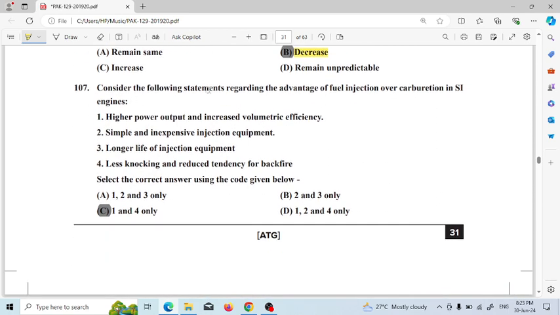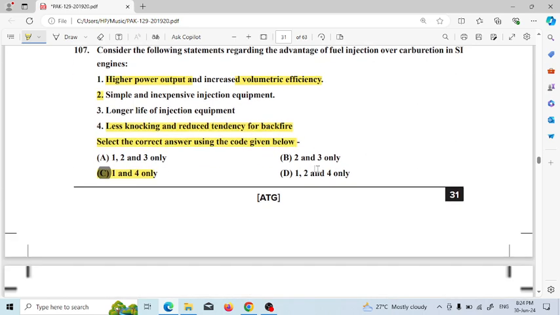Consider the following statements regarding the advantages of fuel injection over a carburetor in an SI engine. Higher power output and increased volumetric efficiency: this is right. Simple and inexpensive injection equipment: no, it's wrong. Option 3, longer life of injection equipment: no. Less knocking and reduced tendency of backfire: this is also correct. So option C is the correct answer.